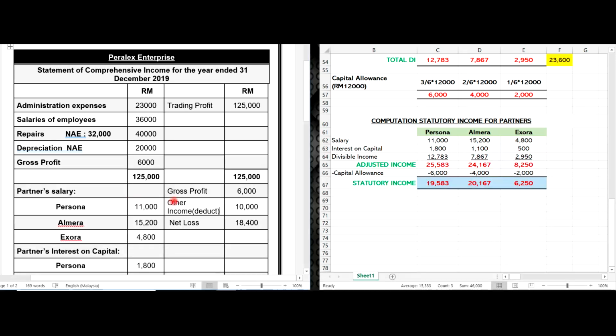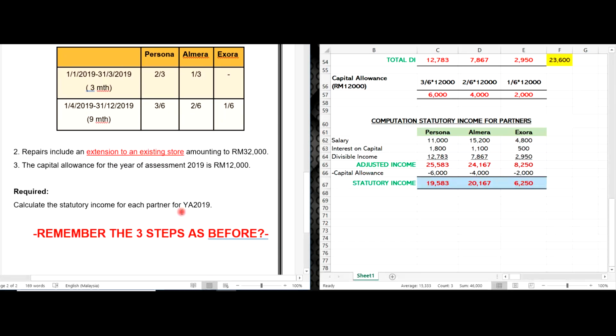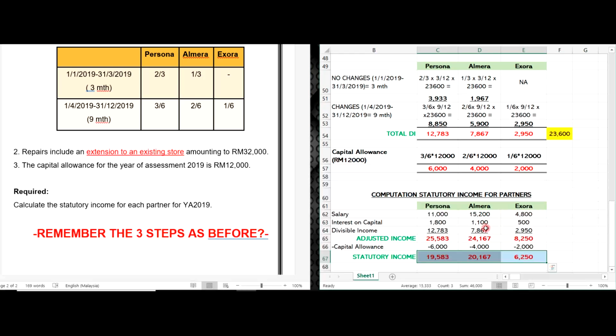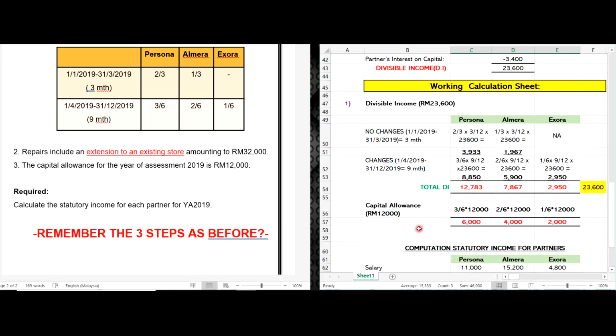So we have already answered what the question required you to answer, which is to calculate the statutory income for each partner for year 2019.